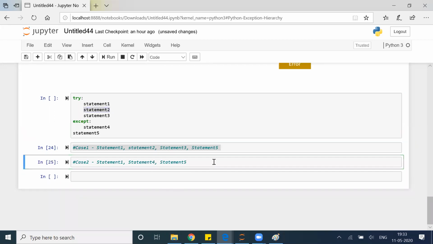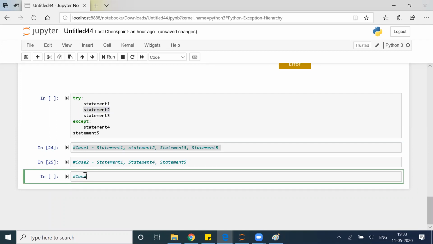Now case 3. Let's say statement 1 executed, statement 2 executed, something goes wrong in statement 3.